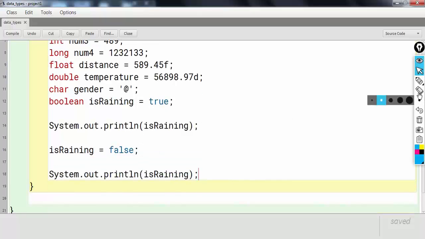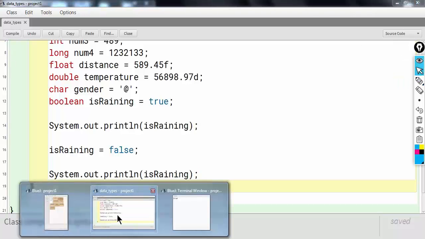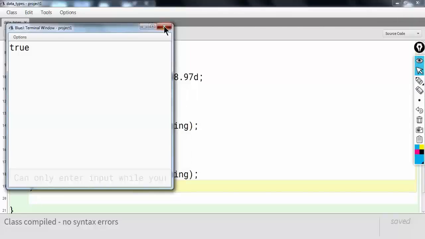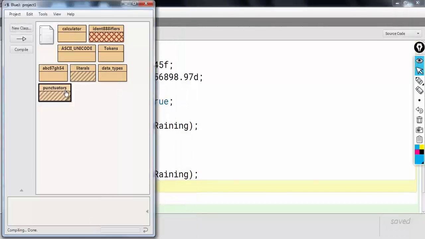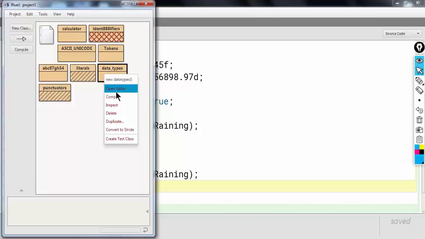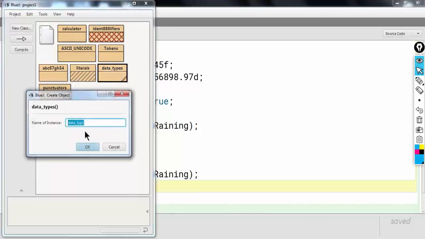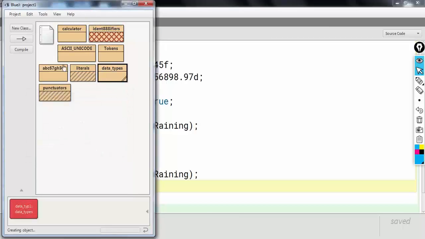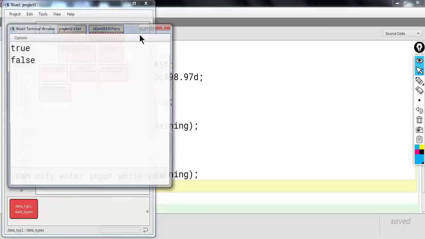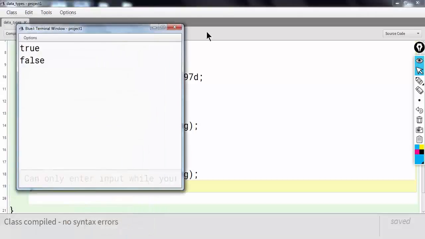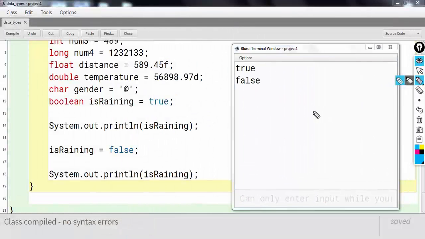So what will be the overall output of this program? If you think it's true and false both, then you are right. As you can see, first true was printed and then false was printed.